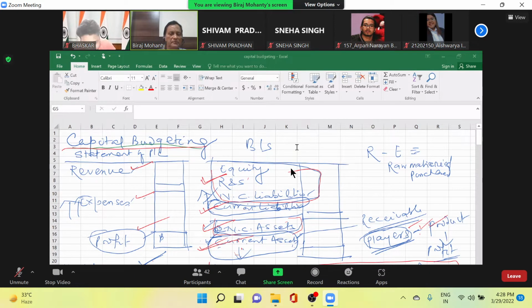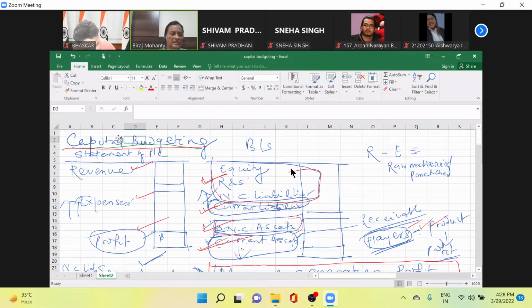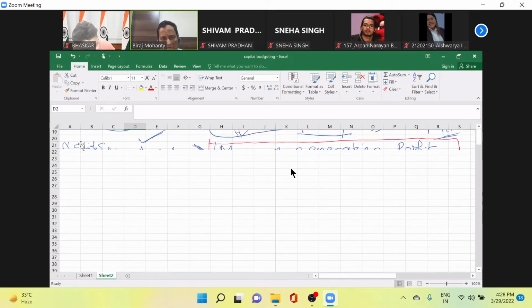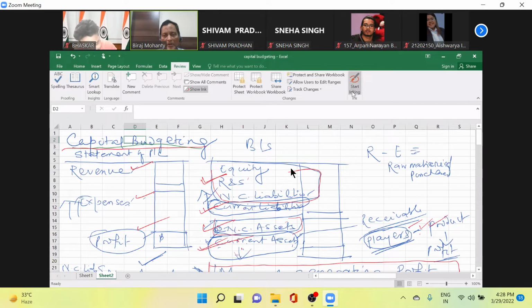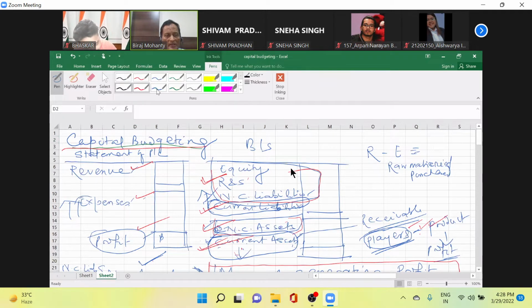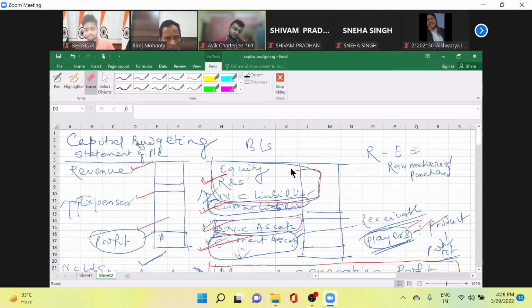Okay. So today we'll start discussing capital budgeting. I'm using the previous sheets now because I want to go a little bit faster. That's why I'm using the previous sheets. I've taught in the other classes. I think we'll start capital budgeting, or this also we have finished? Yes, sir. We have finished this thing.